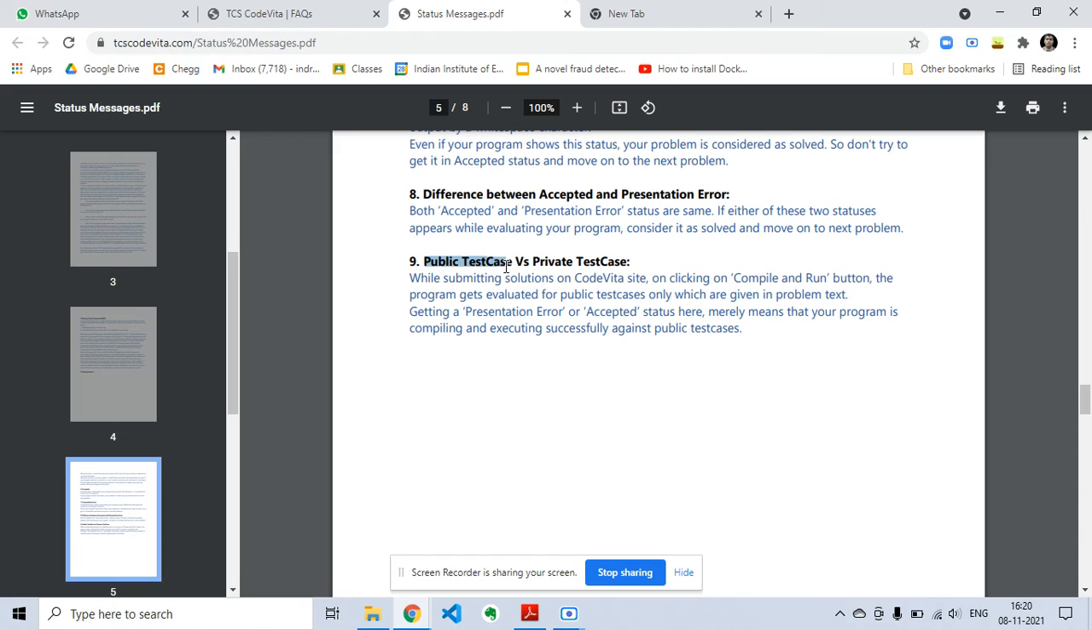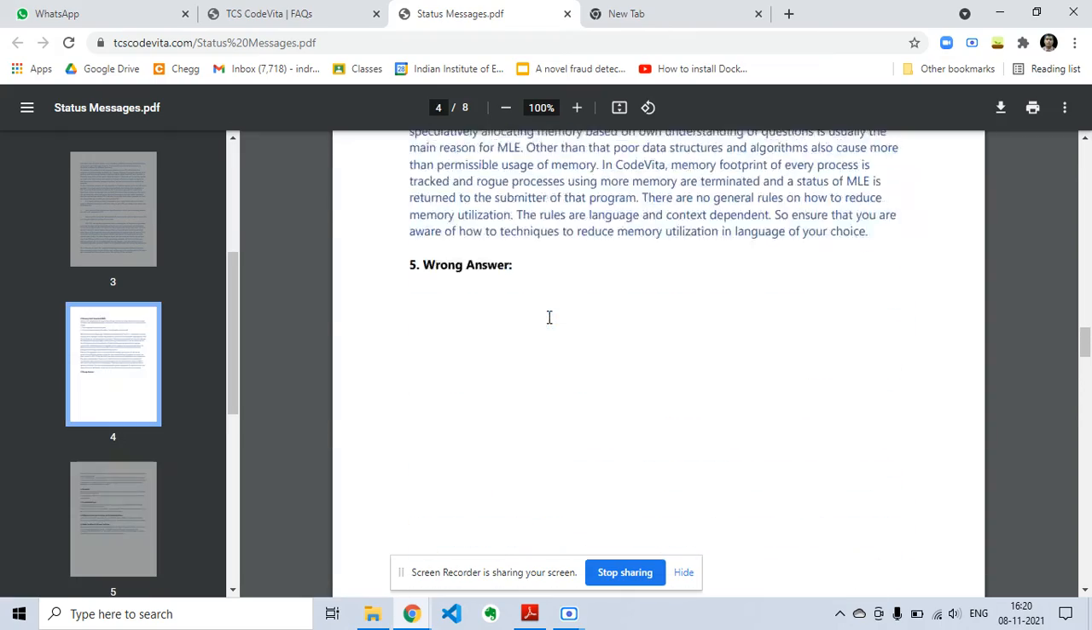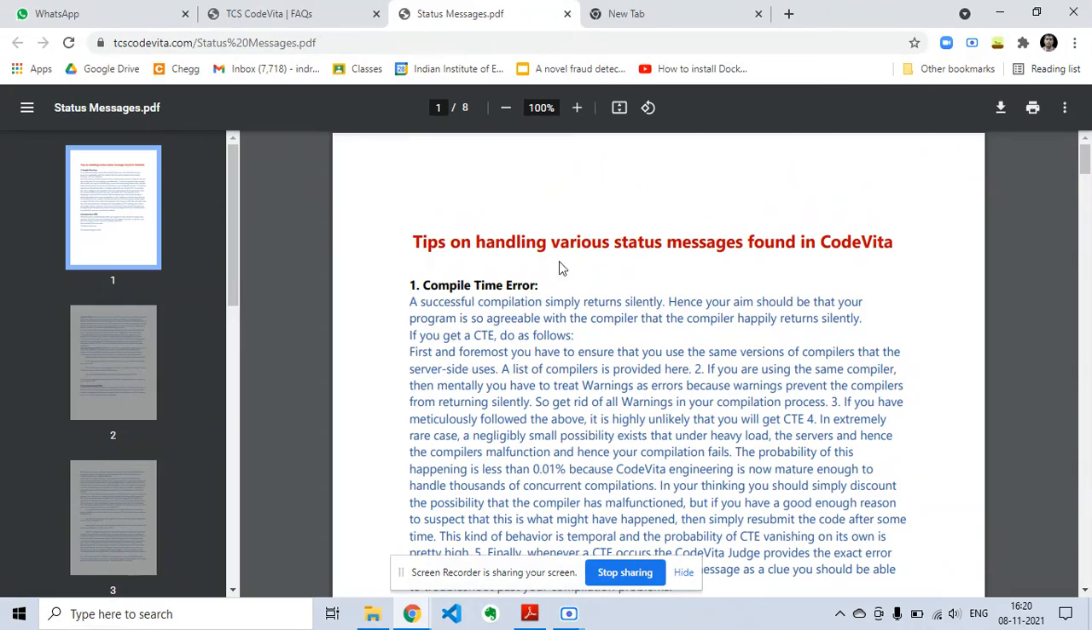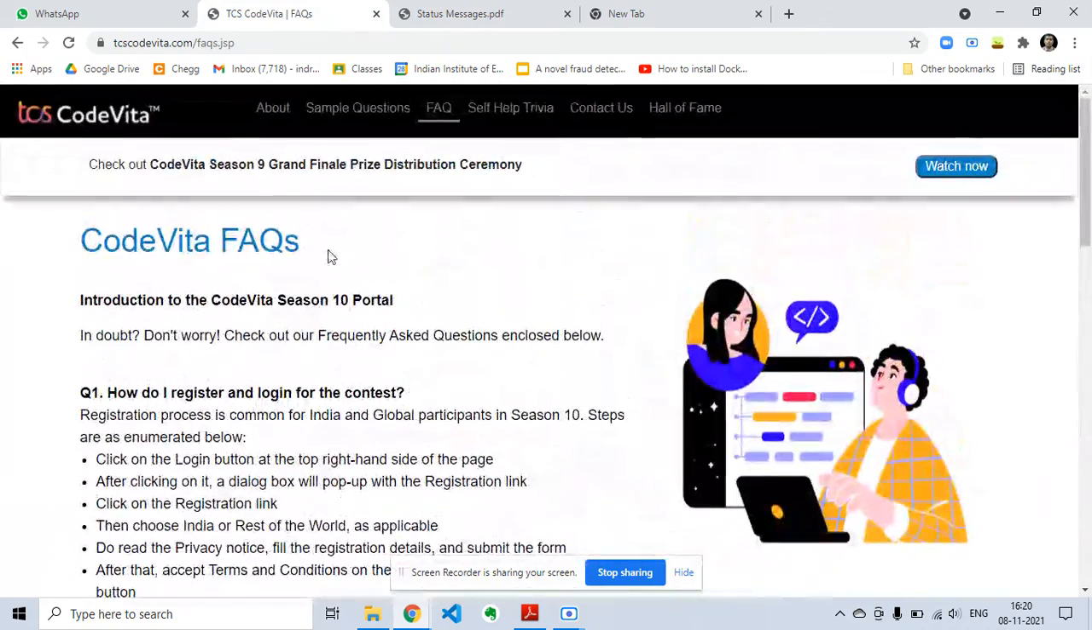There will be some public test cases, like the examples, and private test cases which will be hidden. Your program must be written in such a manner that the private test cases also pass, and only then will it be in an accepted state. So these are some questions about TCS CodeBeta.